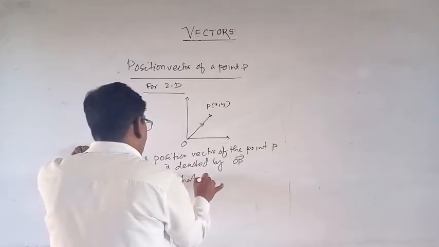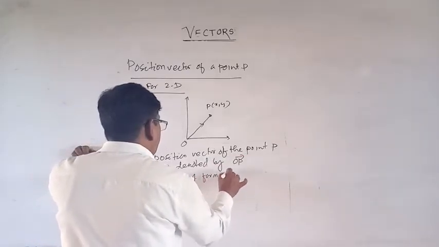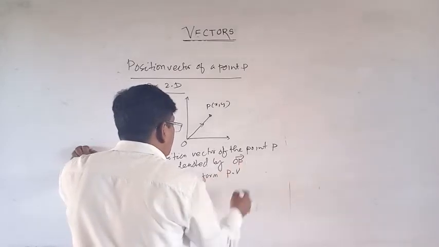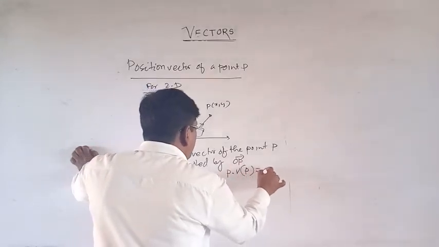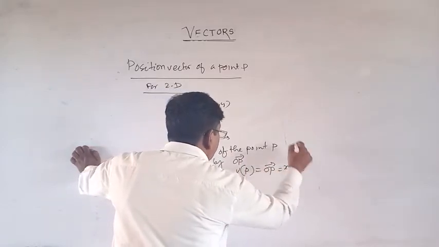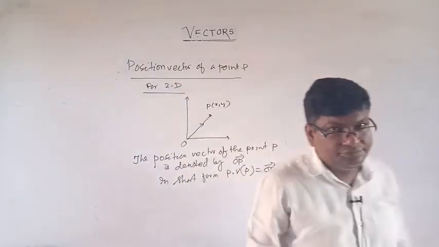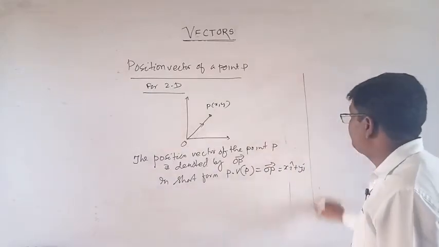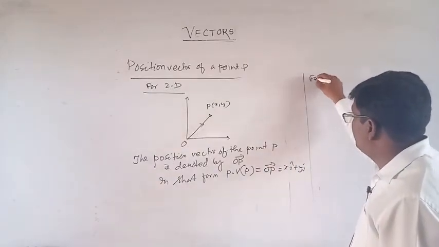In short form, PV means position vector of P is equal to the OP vector, that is xi cap plus yj cap. In case of 3D,